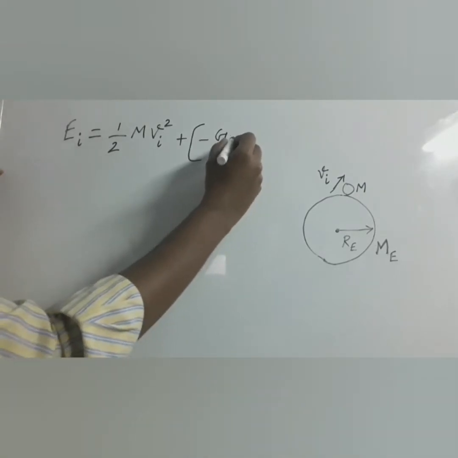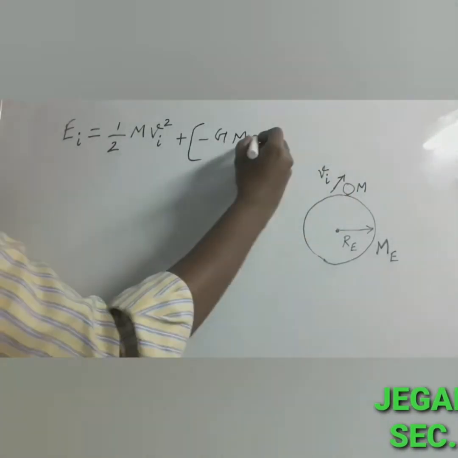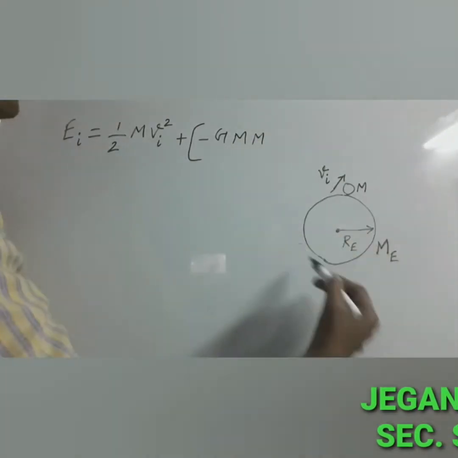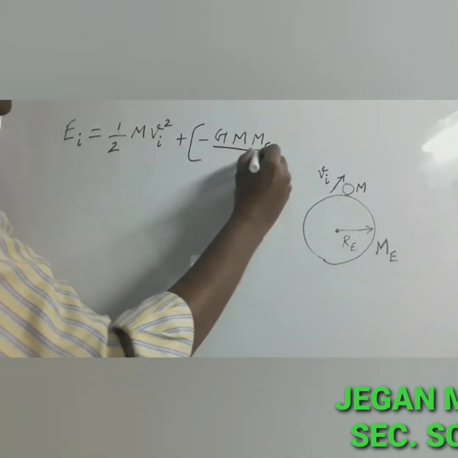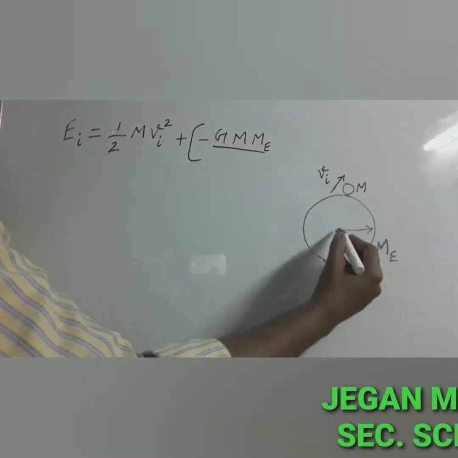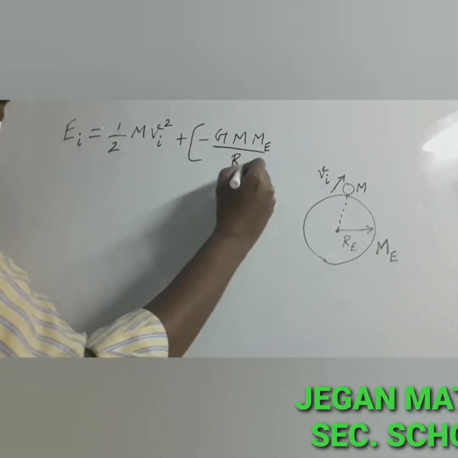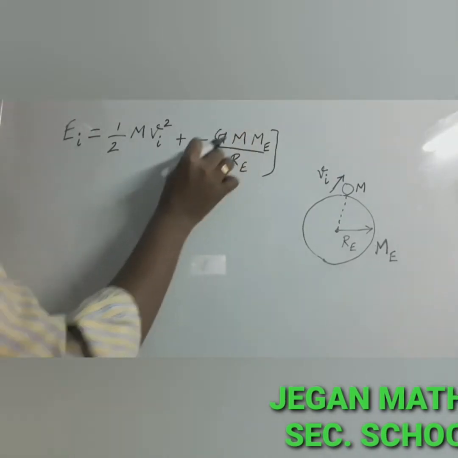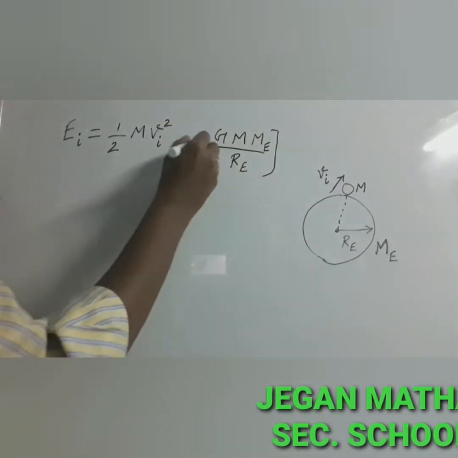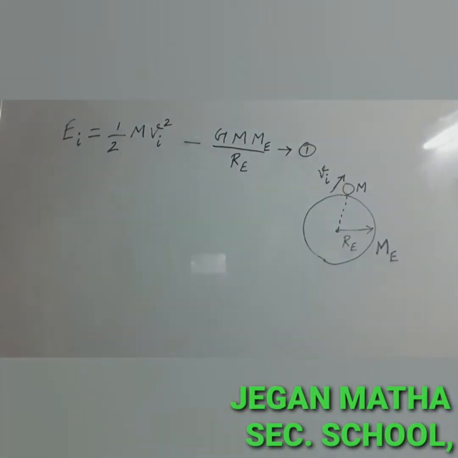So let us take the first mass as the mass of the object, and the second mass as the mass of the earth. And what is the distance between the object and the earth? From the center you have to measure, which is equal to the radius of the earth, Re. Here I have written the expression for the total energy at the initial stage. Let us take this as equation 1.